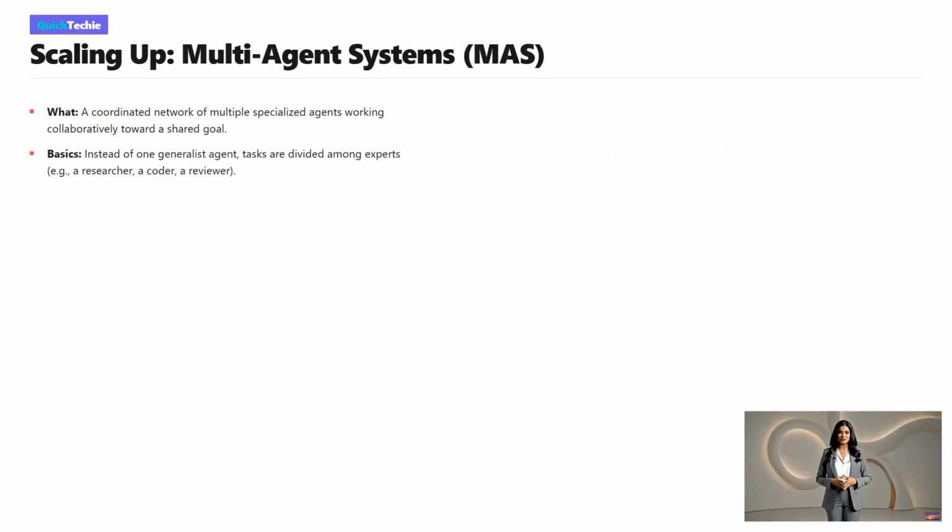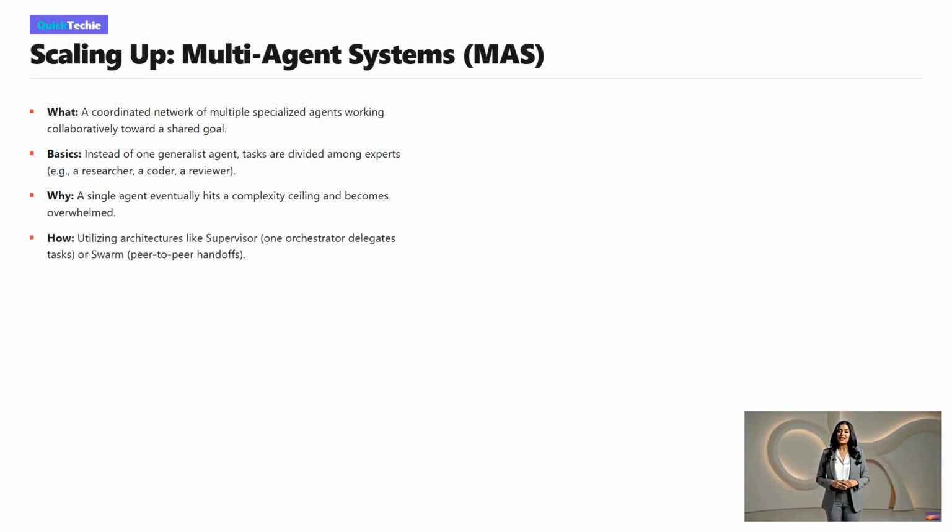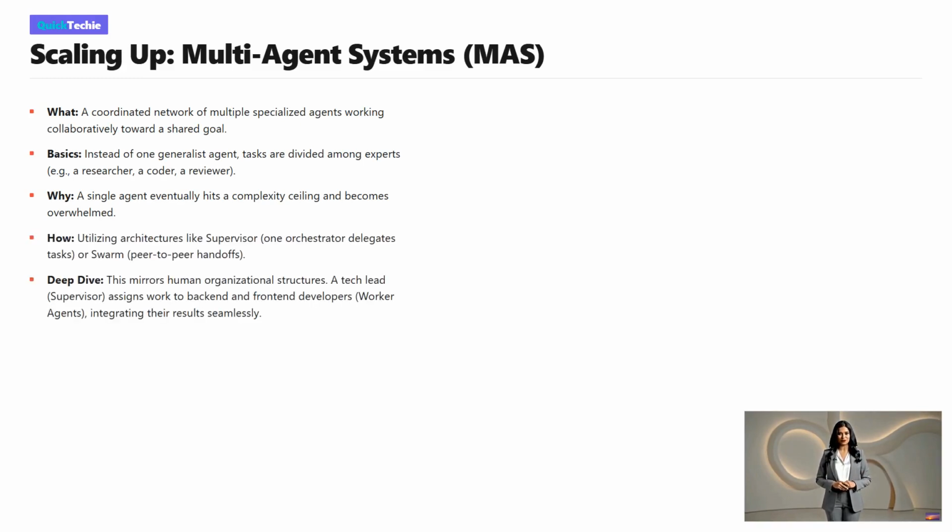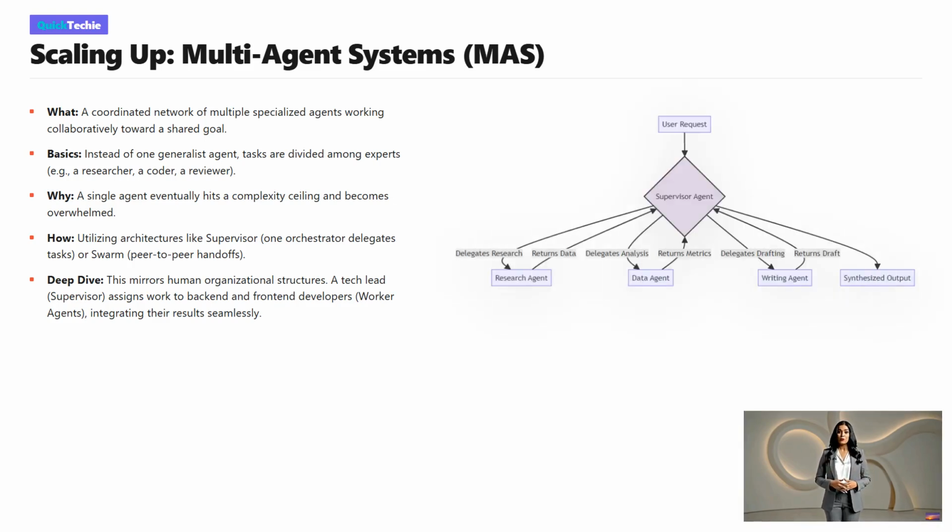Just as human professionals eventually meet their limits on massive projects, a single AI agent can only take a workflow so far before complexity demands coordination. To scale up, we move to multi-agent systems, or MAS. Instead of relying on one generalist agent, we deploy a team of specialized agents, perhaps one dedicated to web scraping, another to writing code, and a third to reviewing output.